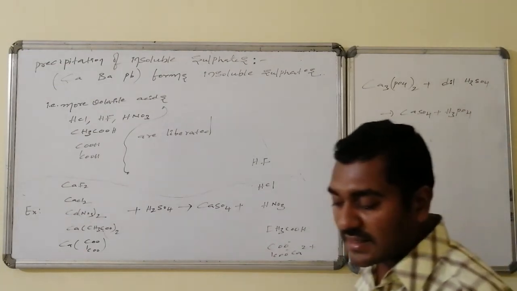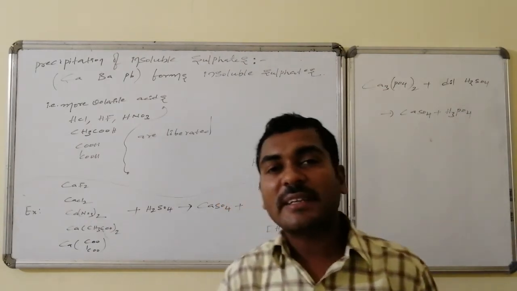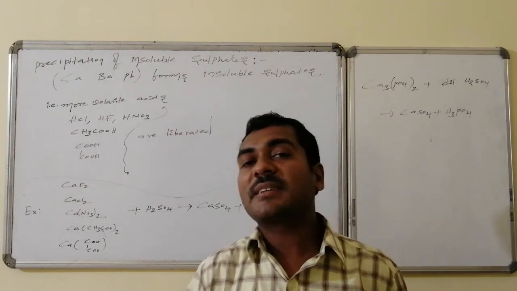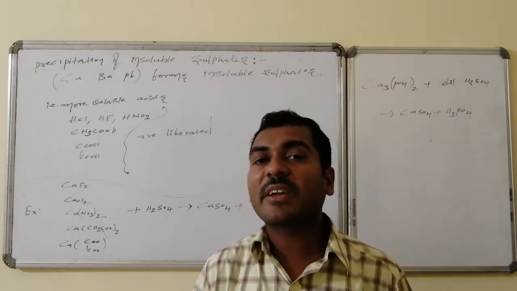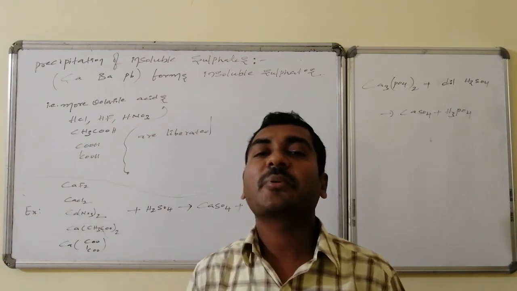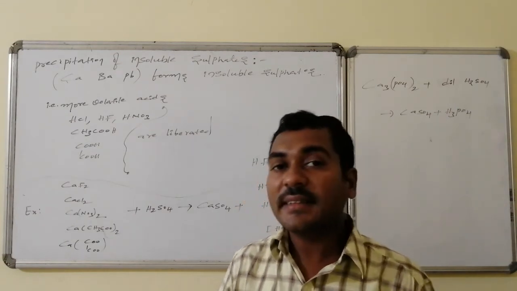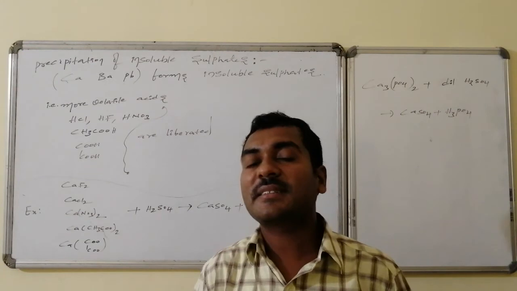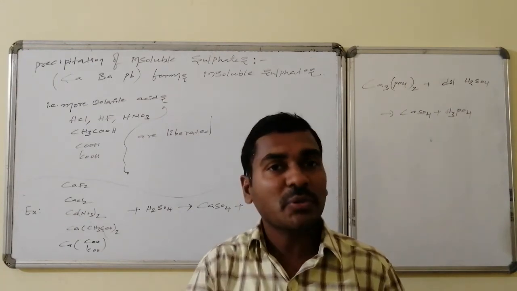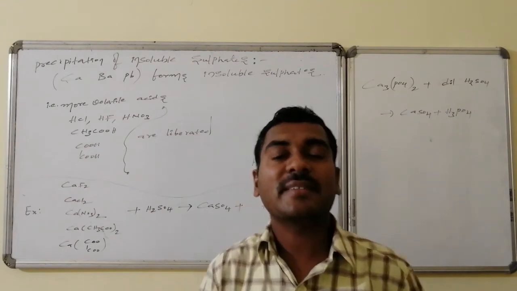Here the sulfuric acid used is dilute sulfuric acid but not concentrated sulfuric acid. If we use concentrated sulfuric acid, it has the ability to undergo reduction, hence it wants to form sulfur dioxide, and the products will be different. Thus, in the case of precipitation reactions, instead of concentrated sulfuric acid, we have to use dilute sulfuric acid.